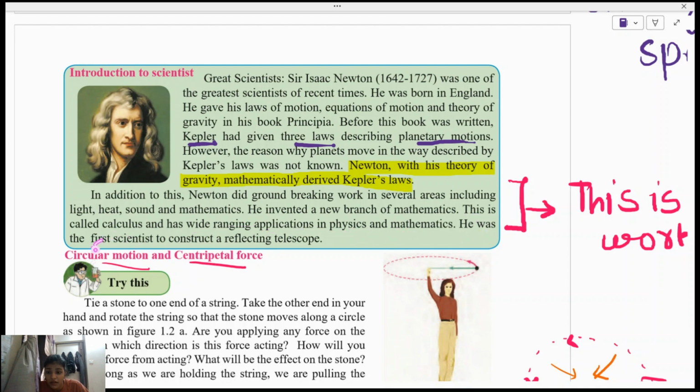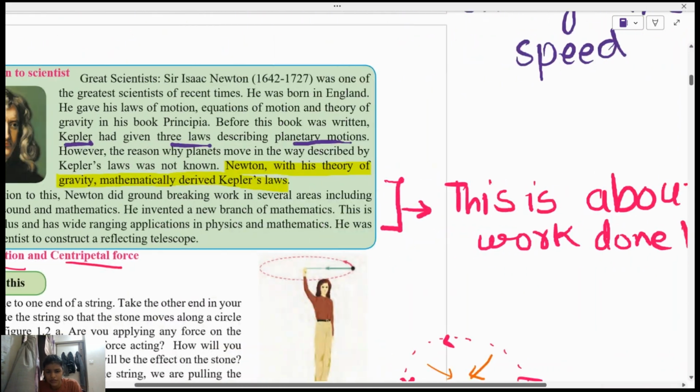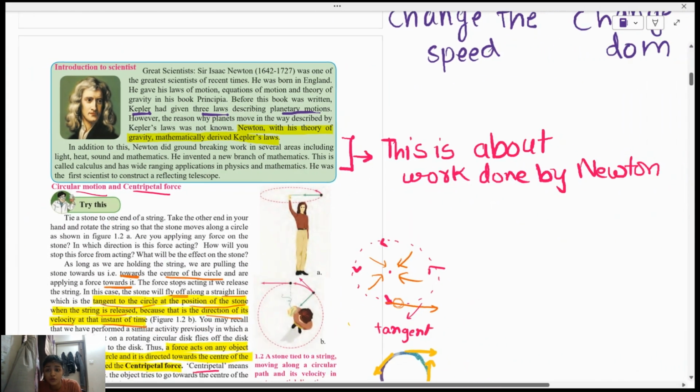He was the first scientist to construct a reflecting telescope. Very important. Not in this chapter, but generally. So this is the work done by Newton, and you should be aware of this. This could be asked for a 1 mark question, maybe.